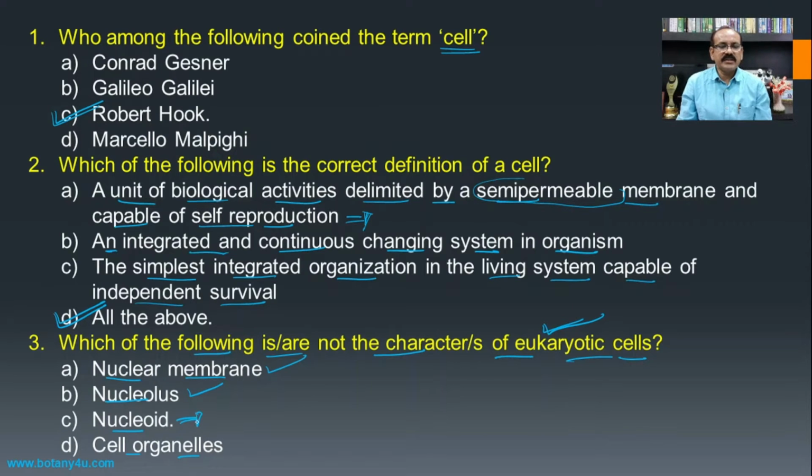Nucleoid is considered to be incipient nucleus, and incipient type of nucleus is present in a prokaryotic cell. And the cell organelles like the chloroplast, endoplasmic reticulum, Golgi complex, lysosome, etc. are present in the eukaryotic cell. And hence the question asks what is not the character of the eukaryotic cell, and hence here the nucleoid, which is the characteristic feature of the prokaryote, becomes the answer for this question.